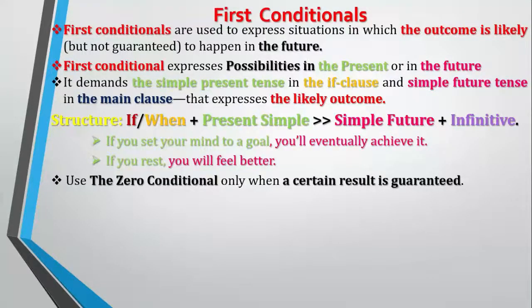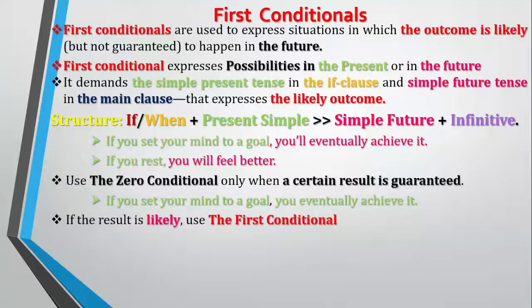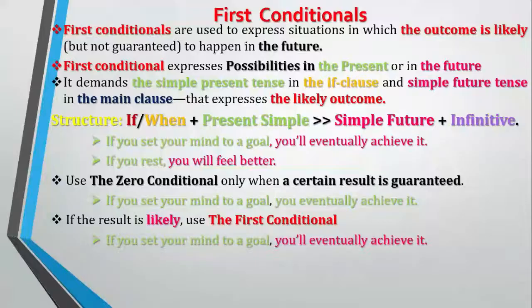Use zero conditional only when a certain result is guaranteed. Like, if you set your mind to a goal, you eventually achieve it. If the result is likely, use first conditional. Like, if you set your mind to a goal, you will eventually achieve it. The result in this sentence is likely, whereas the result in this sentence is certain. Therefore, we use zero conditionals in certainty. In likelihood, we use the first conditional.